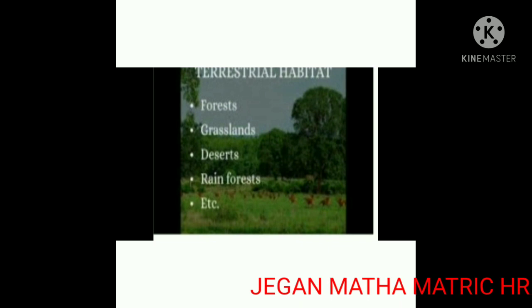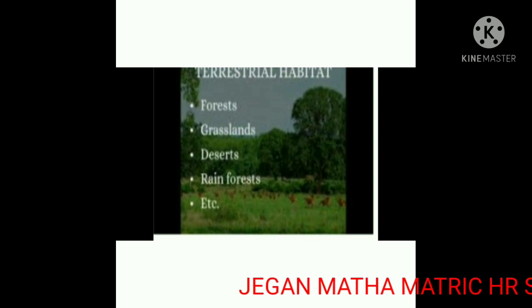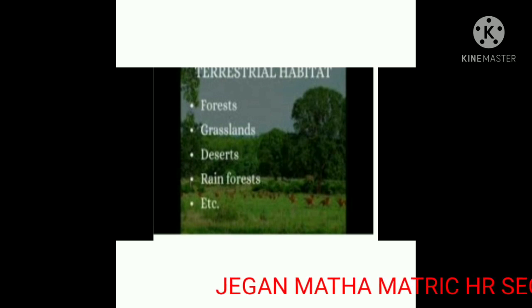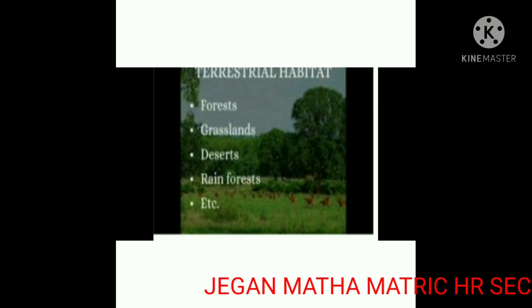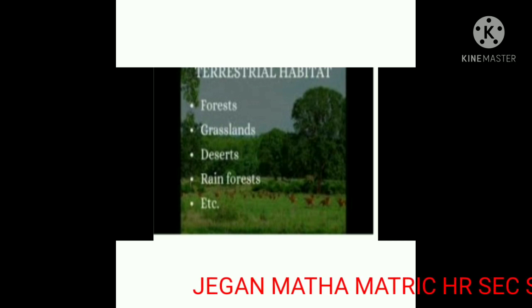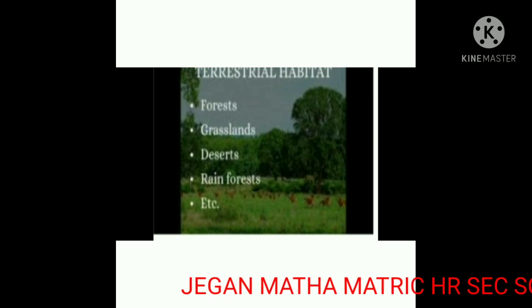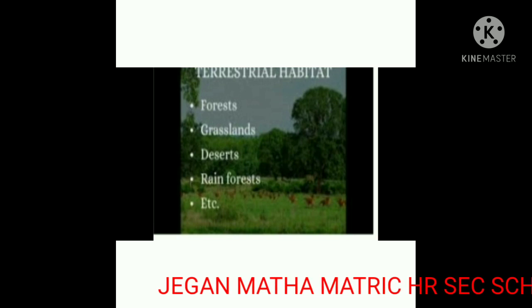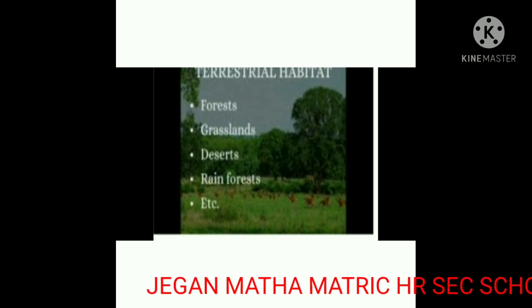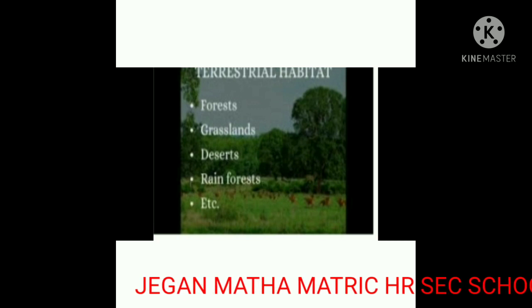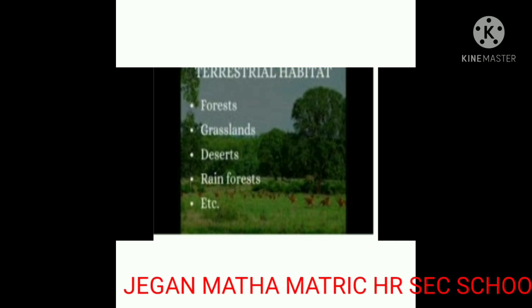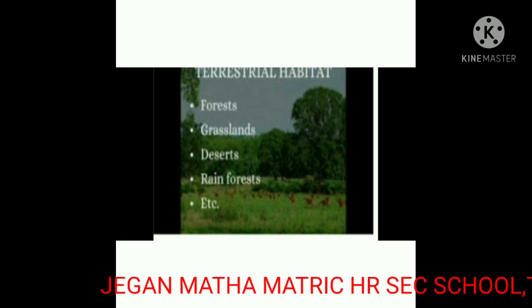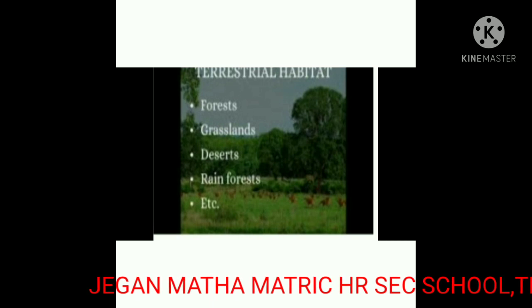Let us brief about terrestrial habitat. Terrestrial habitats are the ones that are found on land, like forest, grassland and desert. They also include man-made habitats like farms, towns and cities. They can be as big as a continent or as small as an island. They make up about 28% of the entire world habitat.